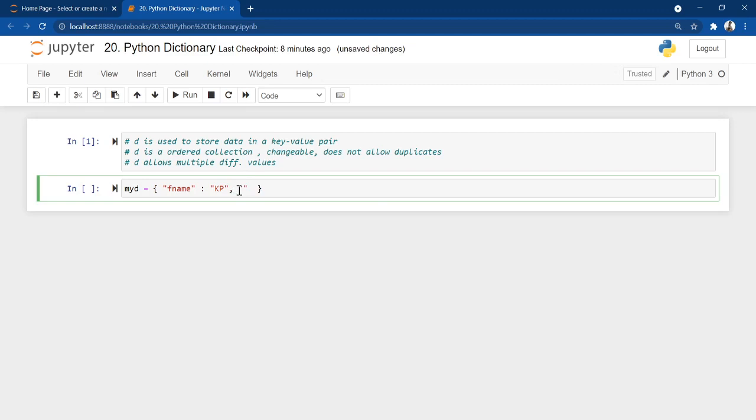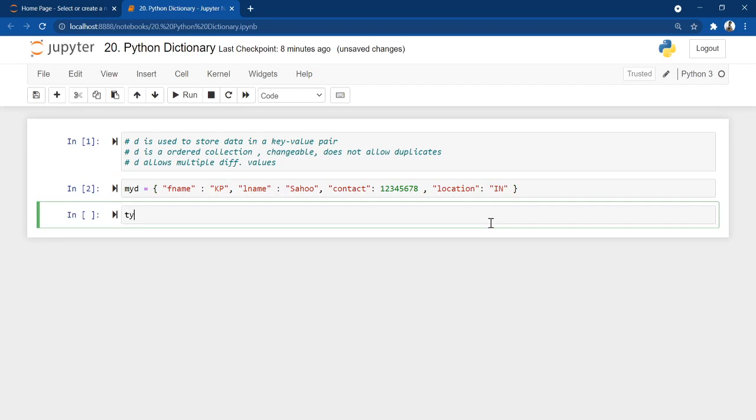Then I am putting my last name, lname, colon, my last name is Sahu. Anything else, let me put my contact number. Contact colon, and suppose I want to give integers, so I don't require quotes. I'm putting 1 2 3 4 5 6 7 8. Also I'm putting my location, I'm from India, so I'm putting IN. So this is my dictionary.